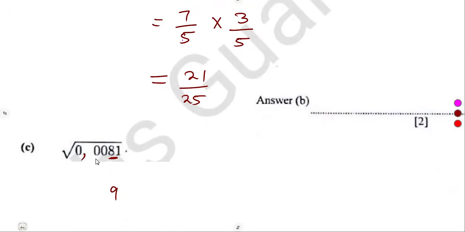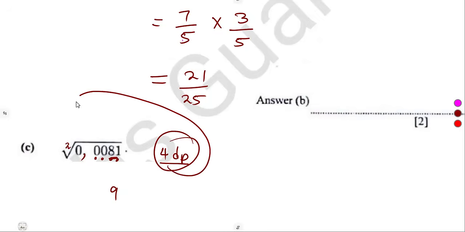Since the original one is what? 1, 2, 3, 4. We have got 4 decimal places. If you are working with a square root, the number that is inside of the root is a 2. So what you do is that the number of decimal places, you divide them by the number that is inside of the root sign. If it was cube root, you divide by 3.